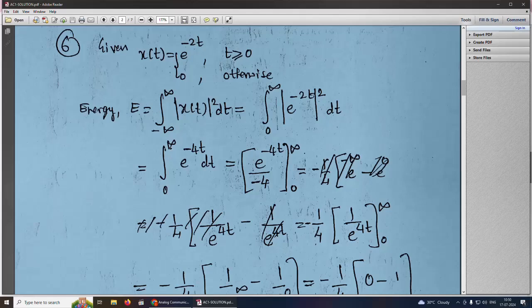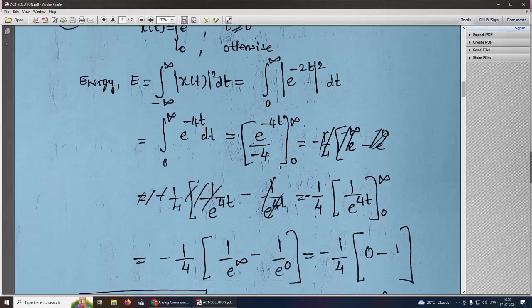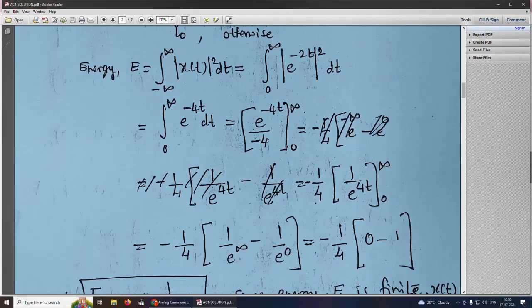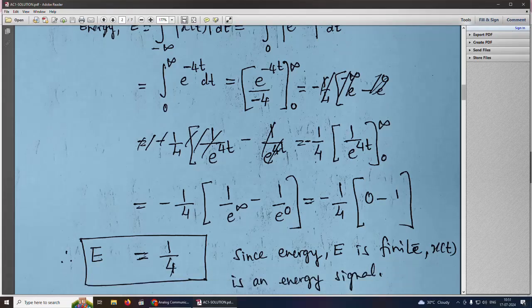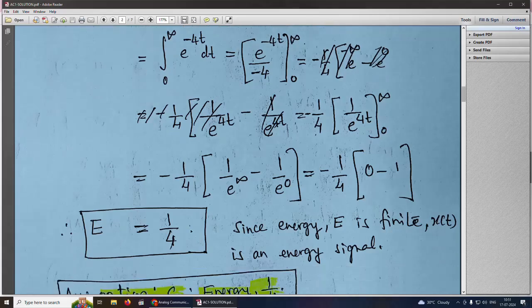So integral from 0 to infinity of e power minus 4t with respect to t. The integration of this will be e power minus 4t by minus 4, from 0 to infinity. If you substitute t as infinity and 0 here, what we will get is minus 1 by 4 times (0 minus 1). So therefore E equals 1 by 4.